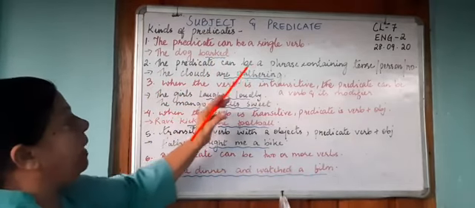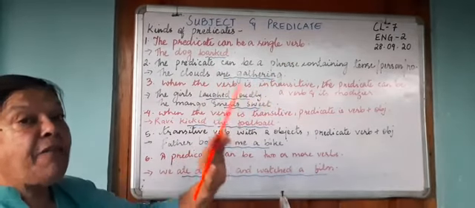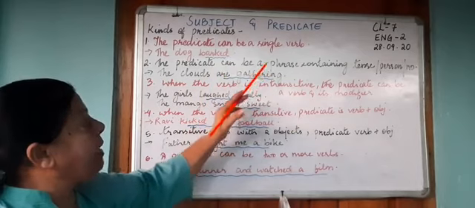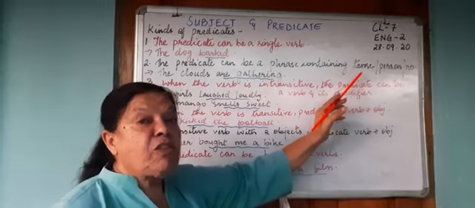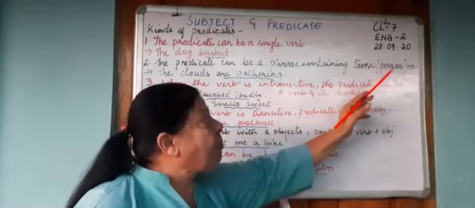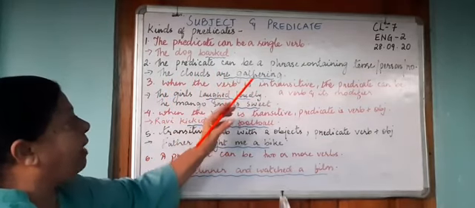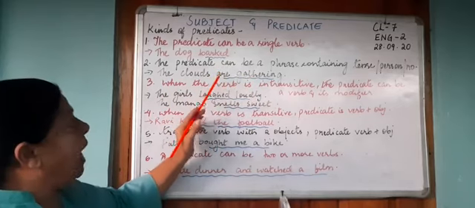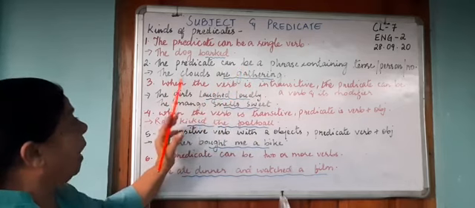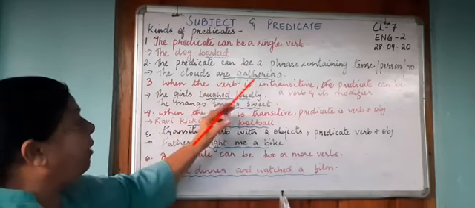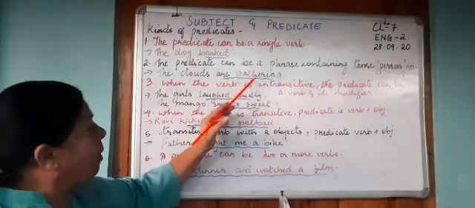The predicate can be a phrase. Now a phrase is a group of words, but it does not have a verb. So your predicate can be a phrase. The phrase can contain the tense, some form of the tense. It could have the person and the number. The clouds are gathering. So here are gathering is the predicate, and here we see it is the present continuous tense, and the clouds becomes your subject. So our gathering is agreeing with clouds, therefore our gathering will be your predicate.